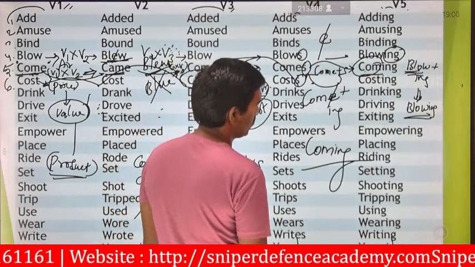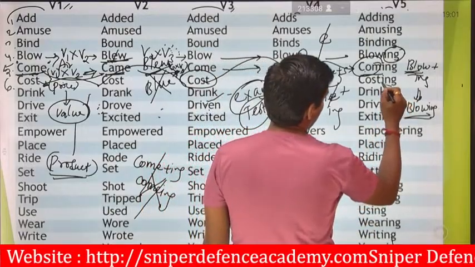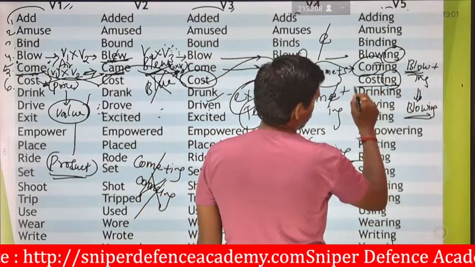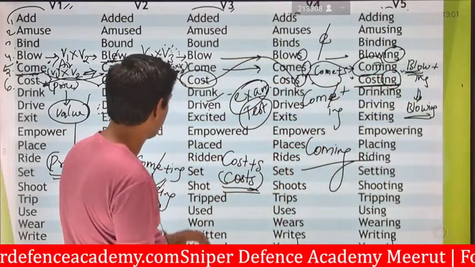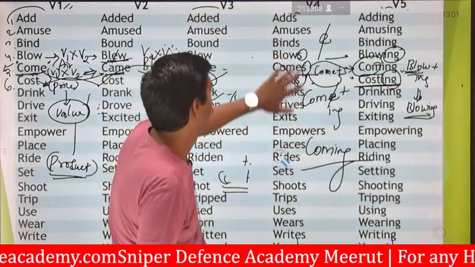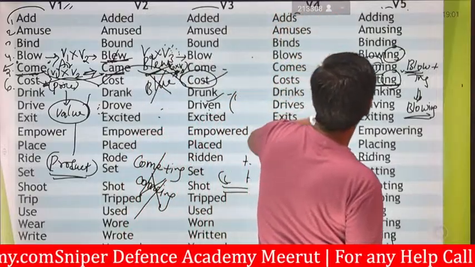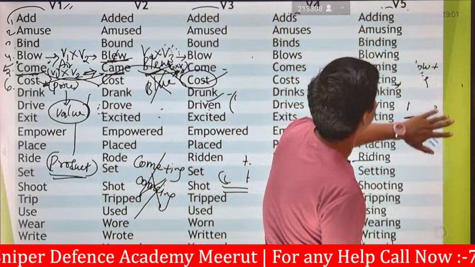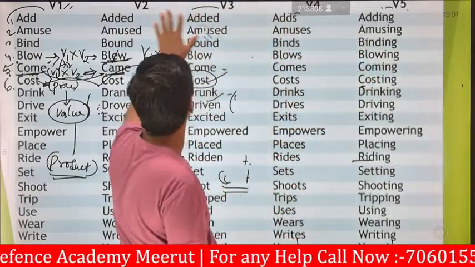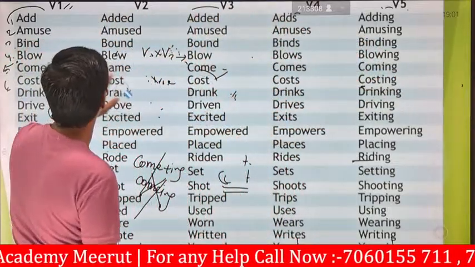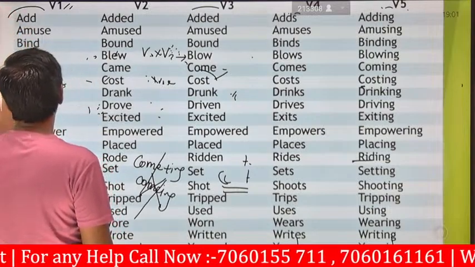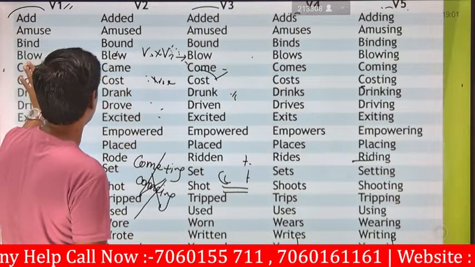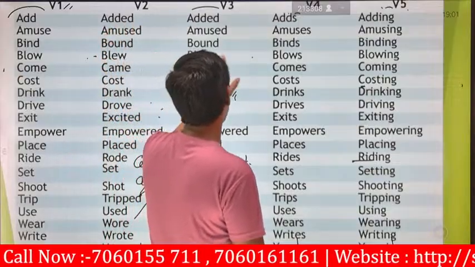And the last one is ING. Cost with ING gives costing. So these are some of the examples of V1, V2, V3, V4, and V5 that we have seen.